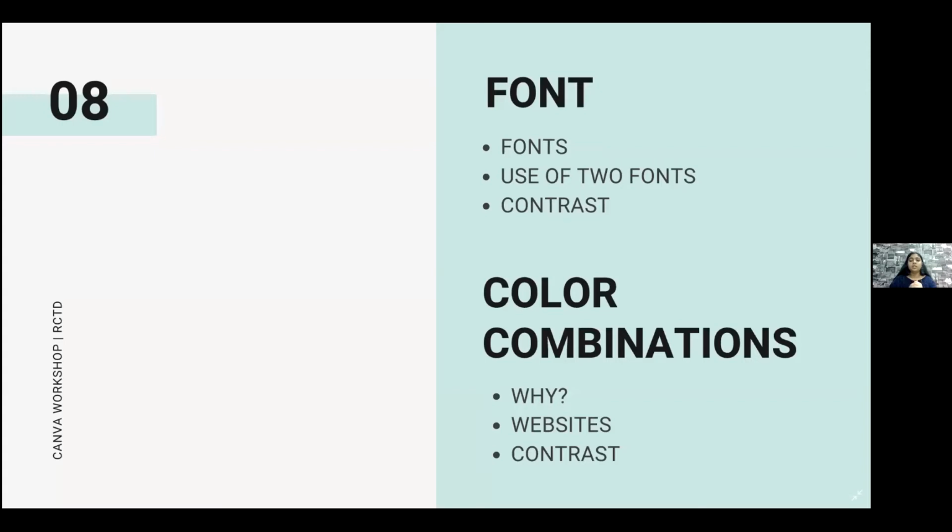everything is interrelated. Why are color combinations important? As I told you, it is because they enhance the mood of a JPEG, and bring all the elements together. The website which I would suggest for color combinations is Adobe Color. And if you don't want to use that, you can definitely Google color palettes and you'll find many options for color combinations too.